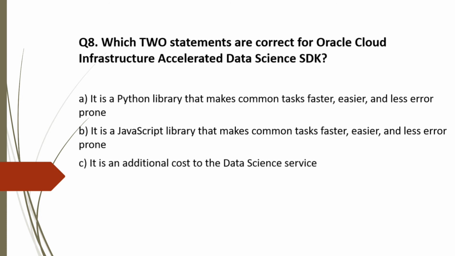Option C, it is an additional cost to the data science service. And option D, it is included as part of the data science service. So you have to check whether it is a Python library or a JavaScript library, and next, whether we would be using it free of cost or we have to pay some additional cost. Let's go to docs.oracle.com and see what is written there.